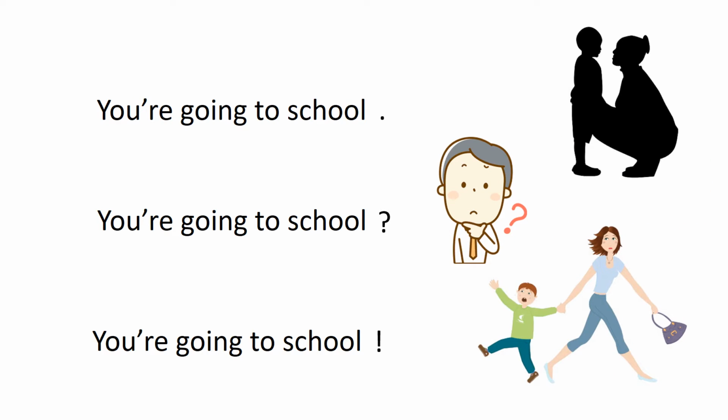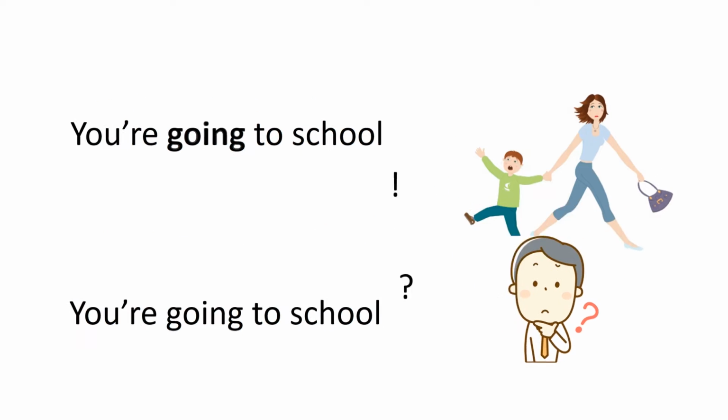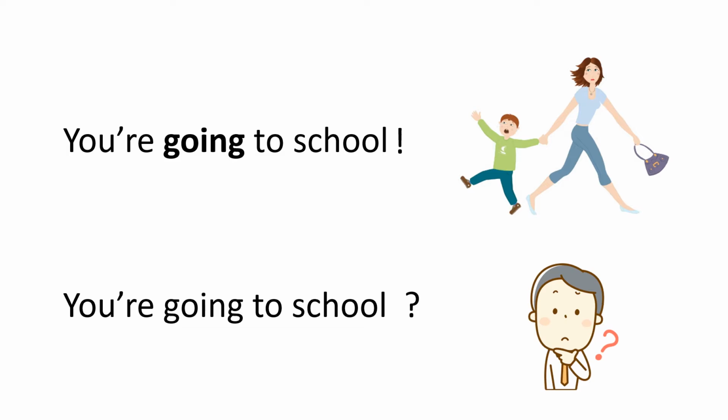In addition to differences in pitch, the words in each of these sentences are produced with different intensity. For example, in the version of the sentence that signals insistence, the word going is said with more volume than it is in the version that asks the question. You're going to school versus you're going to school? Saying something with added intensity, with a little more volume, is called stressing that part of what you're saying. In English, stressing a word is a way to emphasize a point.